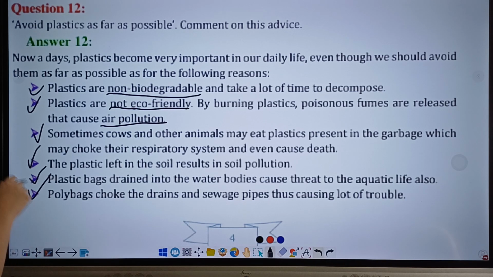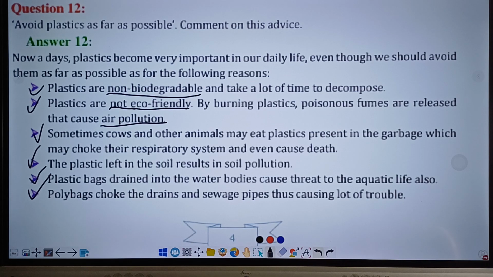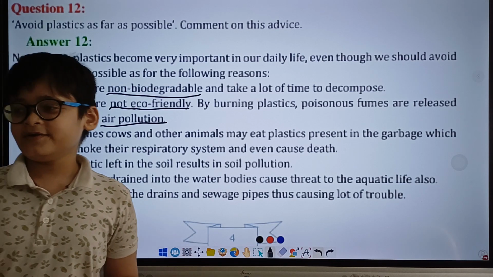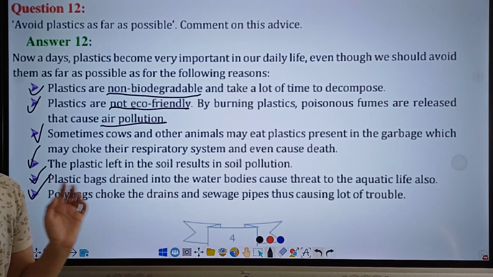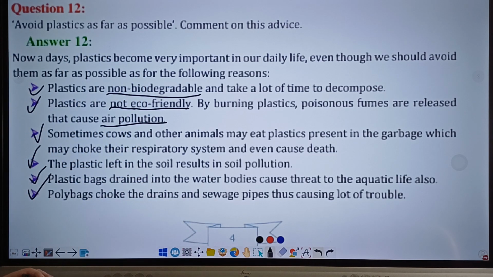Other than that, sometimes cows and other animals may eat plastics present in the garbage, which may choke their respiratory system and even cause death. A lot of us unfortunately throw our garbage wastes on the road, or in simpler terms, litter. And this littering can be very harmful to animals such as cows as they may eat these plastic wastes.